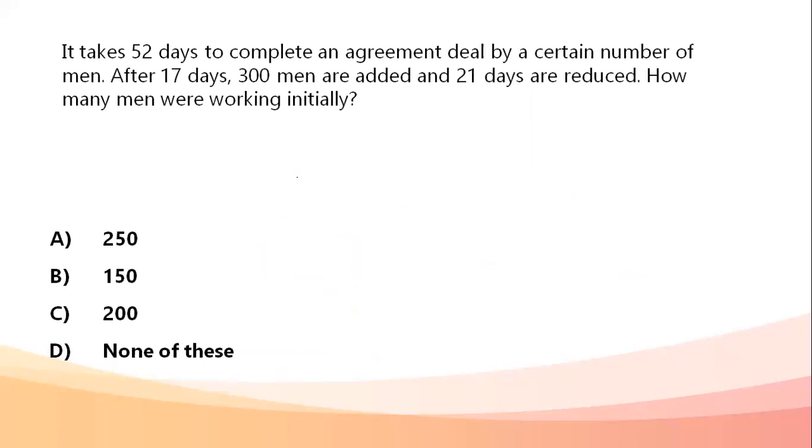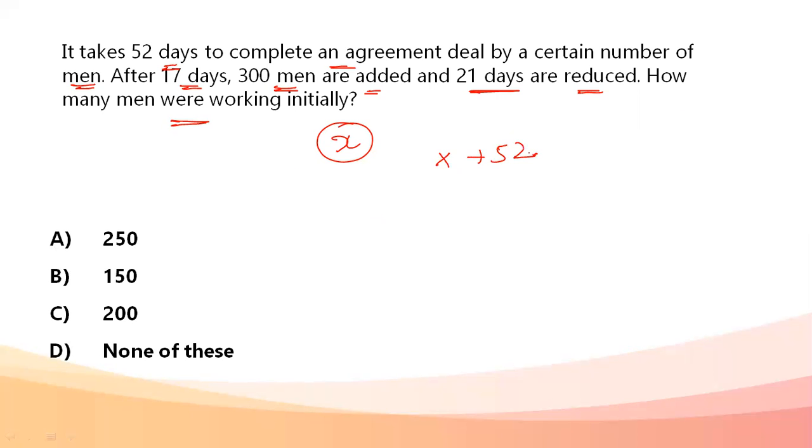Next question. It takes 52 days to complete an agreement deal by a certain number of men. After 17 days, 300 men are added and 21 days are reduced. How many men were working initially? Okay, let's take the initial number of people working to be X. So X men are taking 52 days to complete the task.